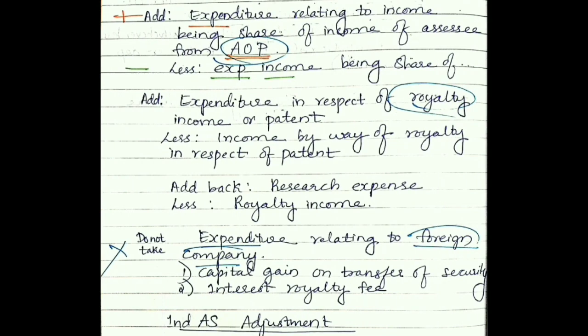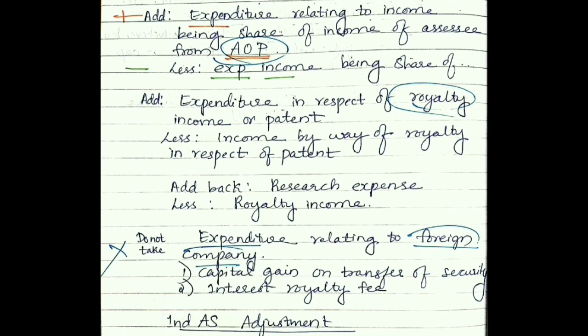Next is exempted income. We know there are so many incomes which are exempted. Suppose you have any expenditure incurred on it, it can be claimed in book profit. But the income derived from exempted income under sections 10, 11, 12 will not be considered. Example, agriculture income: if agriculture income is there, then we will reduce it. Why? Because agriculture income has a separate provision.